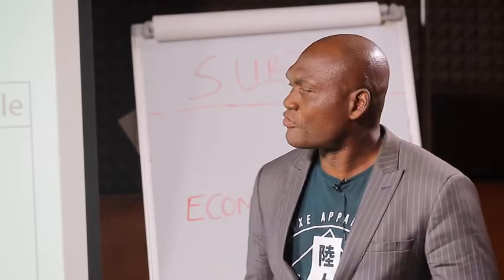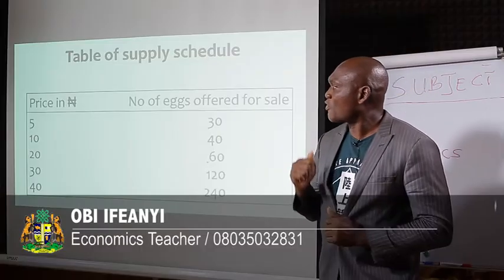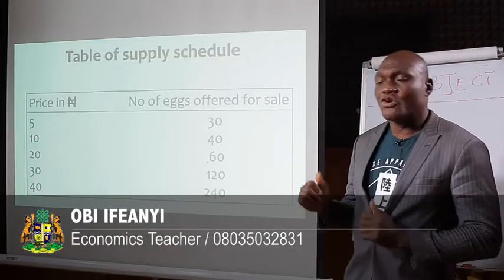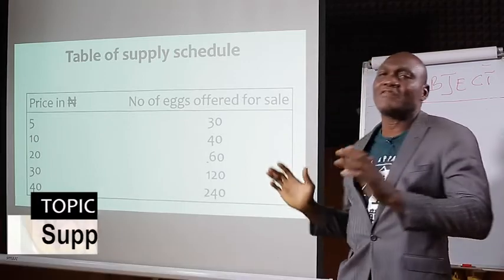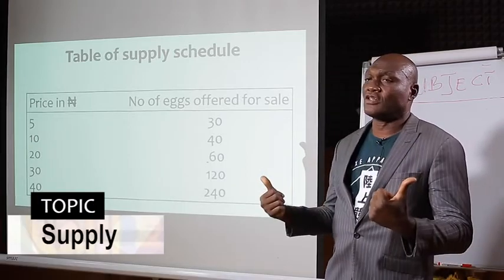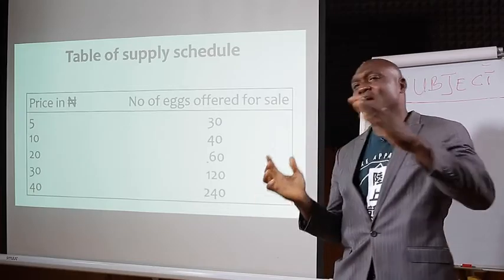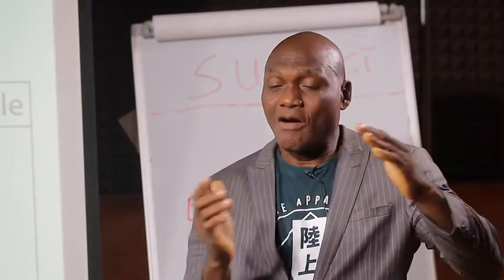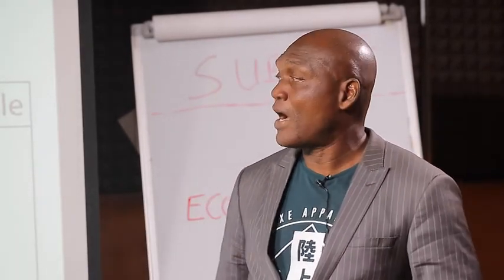So that is why the law of supply says that suppliers supply more at a high price, because supply goes in the same direction as price, unlike demand that goes in the opposite direction. In supply, the higher the price, the higher the supply, and the lower the price, the lower the supply. Meaning that suppliers supply more at a higher price than at a lower price.